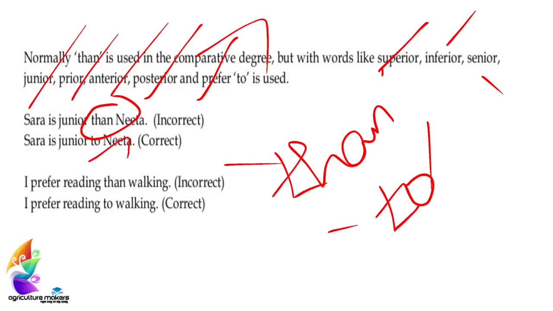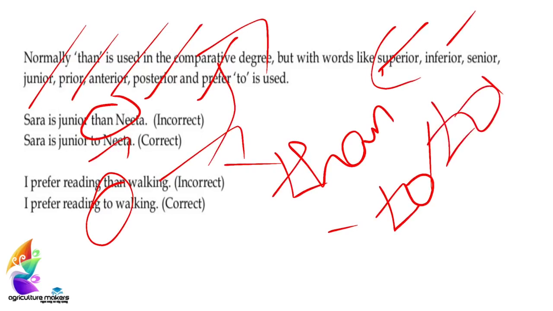Likewise, I prefer reading than walking is incorrect, whereas I prefer reading to walking is correct. You have to remember all these words. While seeing these words, you have to write to instead of than.